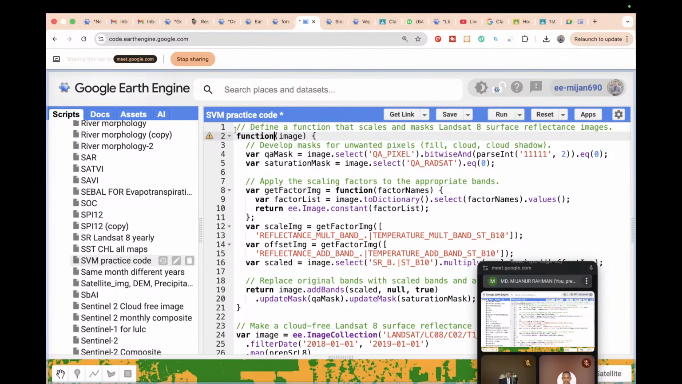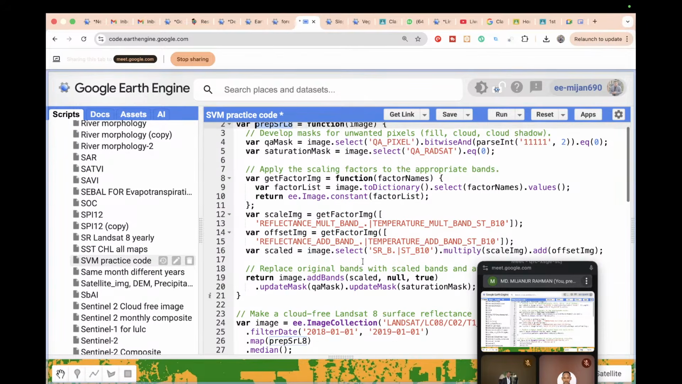If you want, you can also write the function this way. Take a variable and put the function variable name, then an equal sign. So this is my function variable name. Basically, this function mainly helps you to make the Landsat surface reflectance imagery, mainly by removing the cloud or cloud shadow, and also applying the scale factor. Scale factor is basically the offset value or scale value. This type of thing is simply connected in this function.